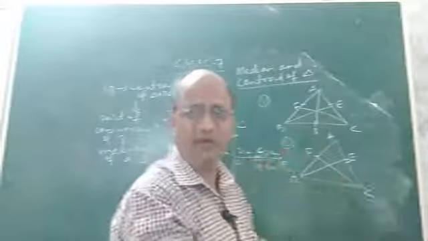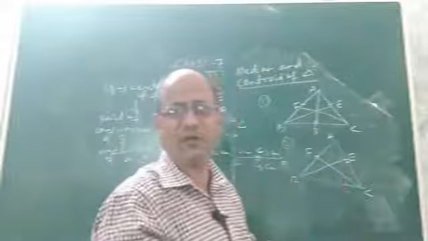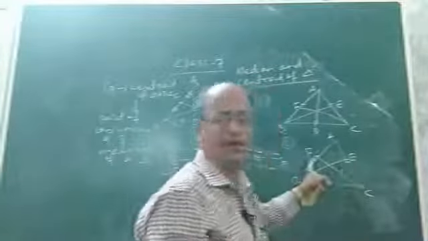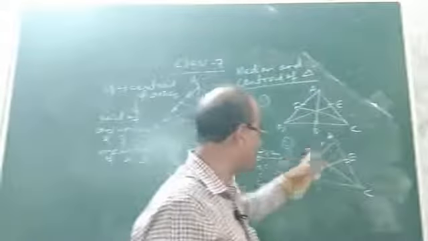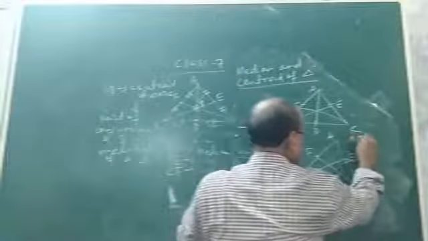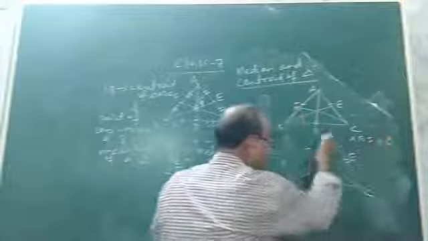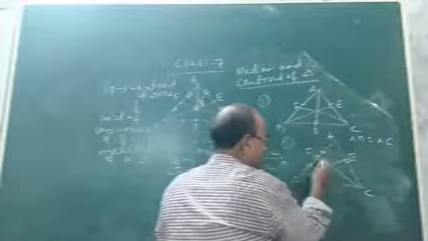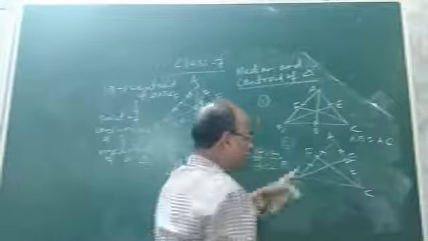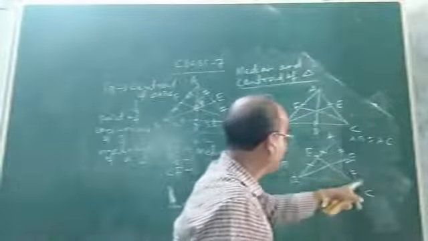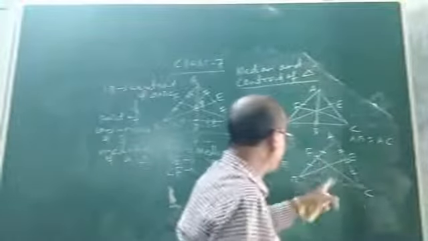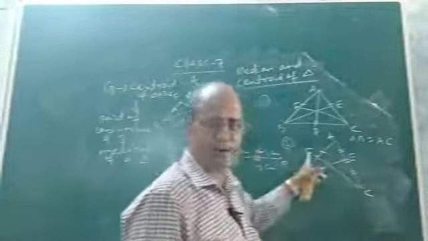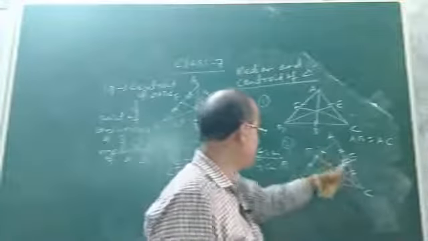And to which side of the isosceles triangle have we drawn these two medians, namely BE and CF? We have drawn them to the two equal sides, because I told you AB equals AC. Suppose AB and AC are equal. This is one median and this is another median. That means this part is equal and this part is equal, because E will be the midpoint of AC and F will be the midpoint of AB. So if BE and CF are medians, then E and F will be the midpoints of AC and AB.